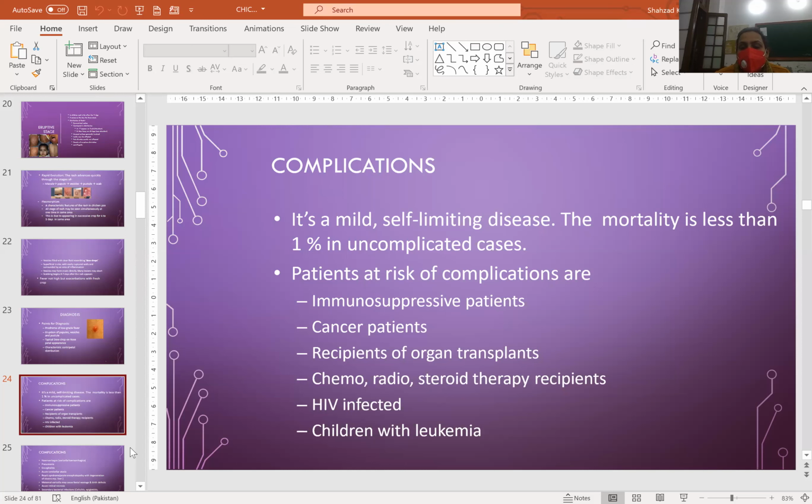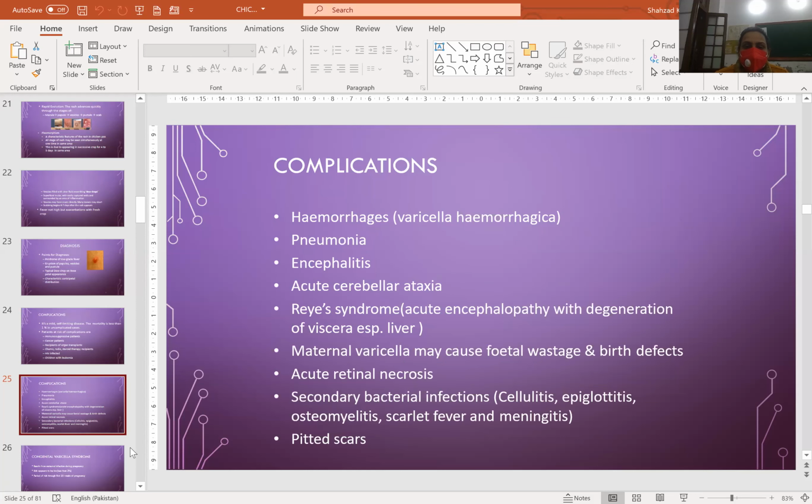Patients at risk of complications are immunosuppressed patients, cancer patients, recipients of organ transplants, chemotherapy and radiosteroid therapy recipients, HIV infected, and children with leukemia. The complications include hemorrhages, varicella hemorrhagica, pneumonia, encephalitis, acute cerebral ataxia, Reye syndrome, which includes acute encephalopathy with degeneration of viscera, especially liver. Maternal varicella may cause fetal wastage and birth defects, acute retinal necrosis, secondary bacterial infections, and pitted scars.